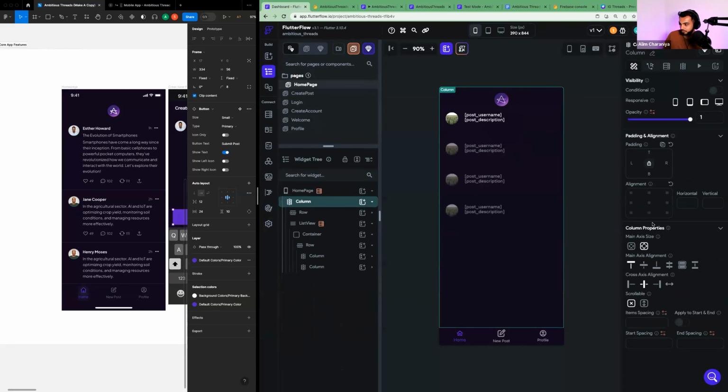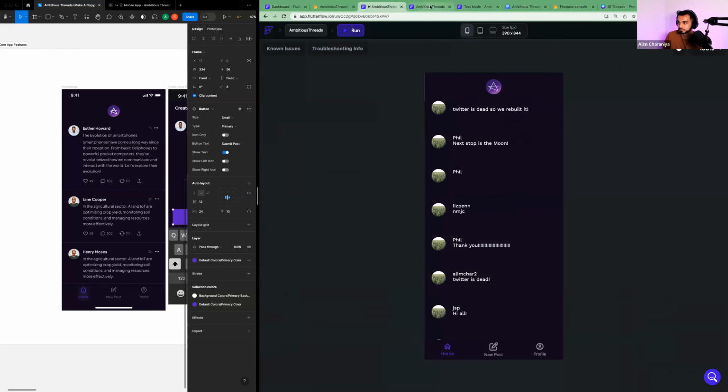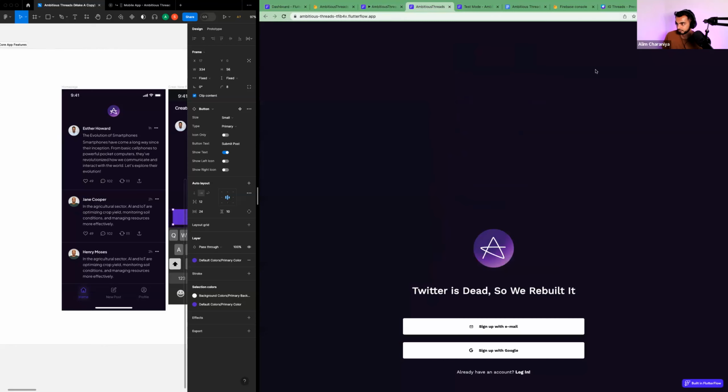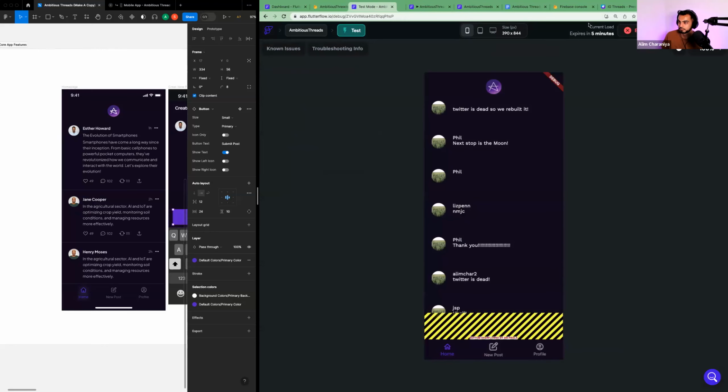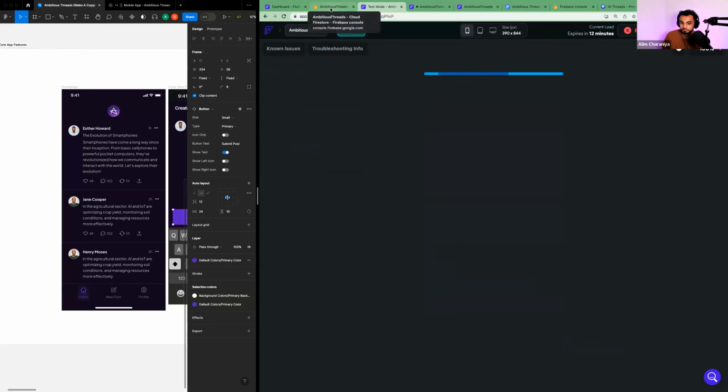We'll find the column, and scrollable is one of the properties on the column. I'm sure y'all are all used to columns by now. We can hit scroll there. Gorgeous.